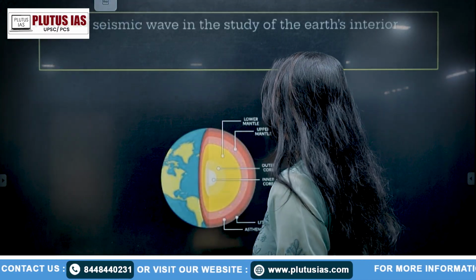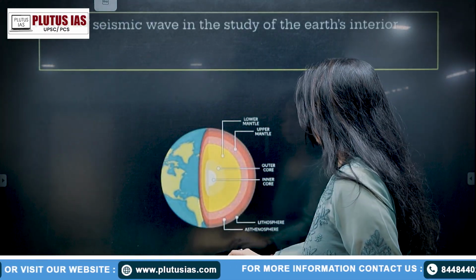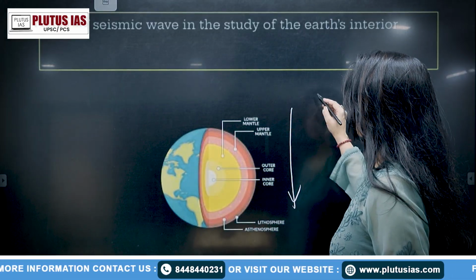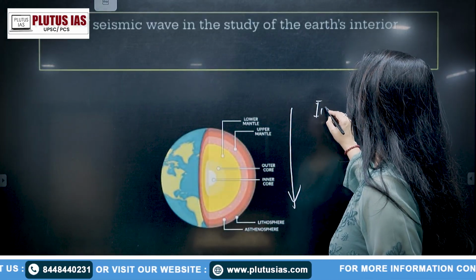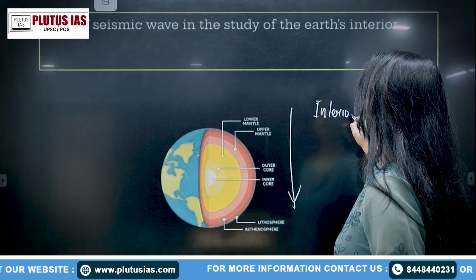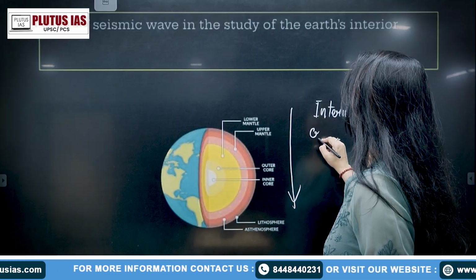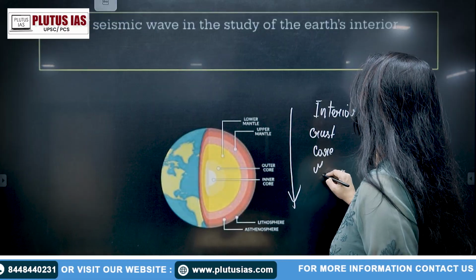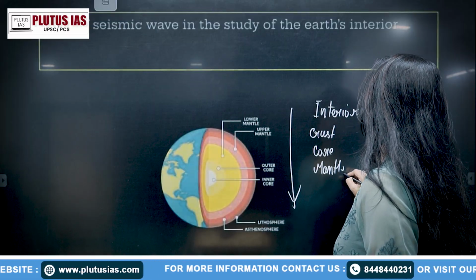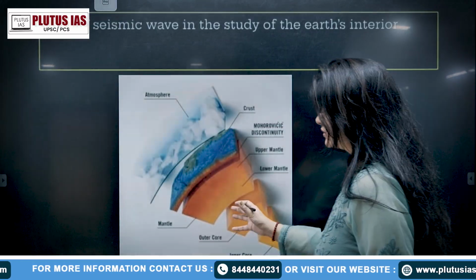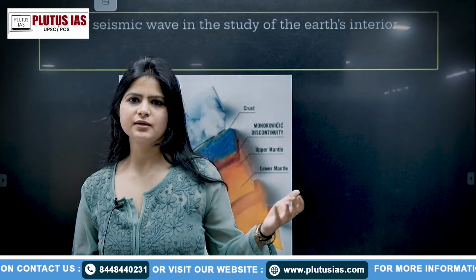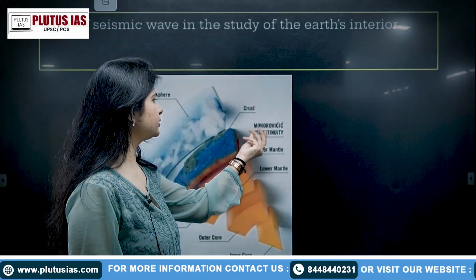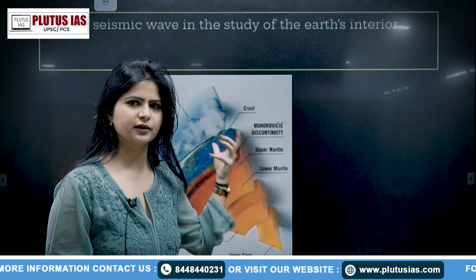Now, as we know, the interior of the earth is made up of crust, core, and mantle, right? It has been described in a better way in this diagram. So we have the lower mantle, upper mantle, Moho discontinuity, and the crust.